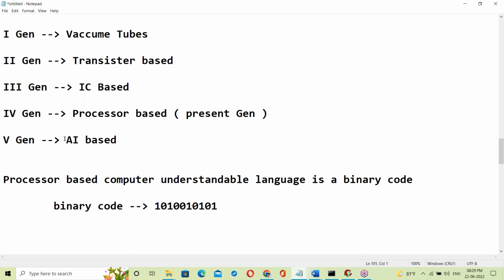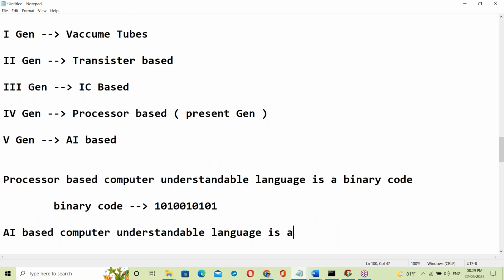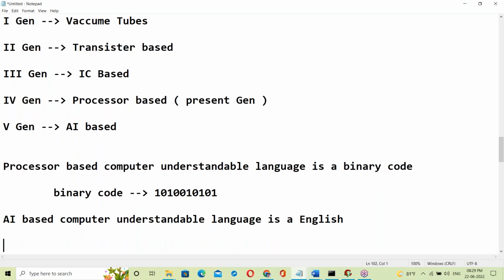Okay, see, AI based computer. What is AI based computer understandable language? AI based computer understandable language is English. Yes, when you speak in English, it can understand. So once AI based computers come to market, things become very simple. So much coding, programming, and software is not necessary. Things become easy. AI based computer can understand English.